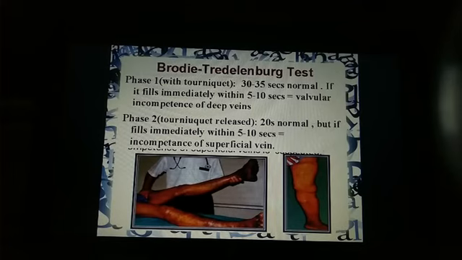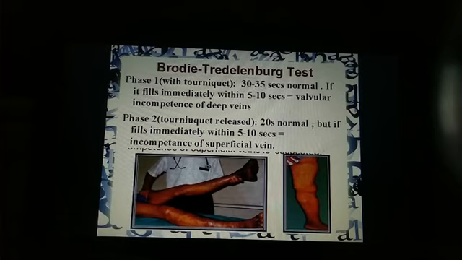It occurs due to thrombosis of the deep vein. While in phase 2, after the tourniquet is released, the normal timing is 20 seconds for the veins to fill. But here it occurs immediately, within 5 to 10 seconds. So there is incompetency of the superficial vein.